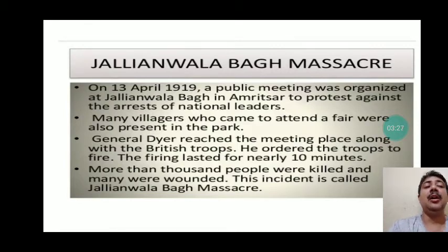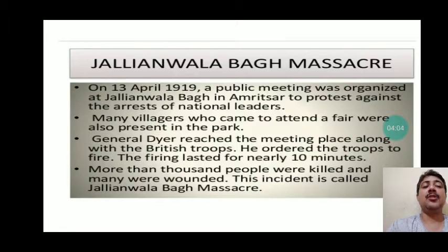Here we need to understand that when Rowlatt Satyagraha was going on, it was also going on in Amritsar. On 13th of April 1919, a public meeting was organized at Jallianwala Bagh to protest against the arrest of national leaders because of the Rowlatt Satyagraha. Many villagers came to attend the fair. It was a coincidence that Baisakhi festival was also organized at that time, and many people came from villages to attend the festival. And at the same time, General Dyer reached the meeting place along with the British soldiers.